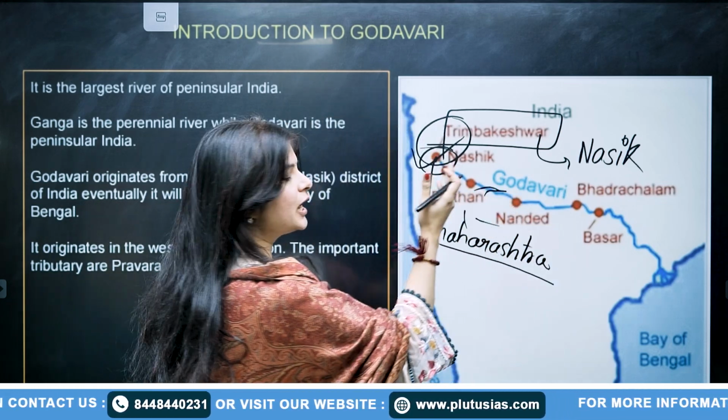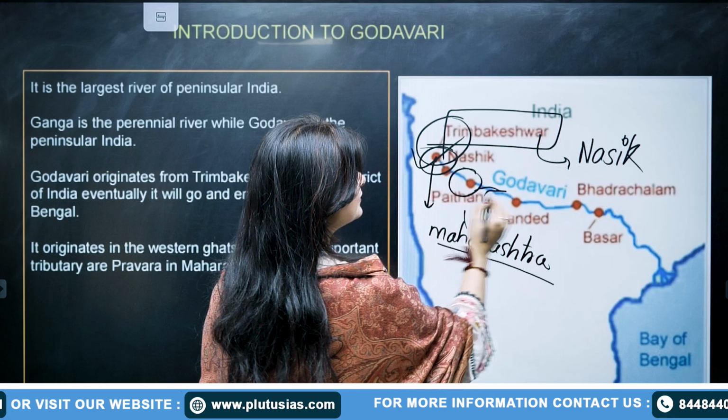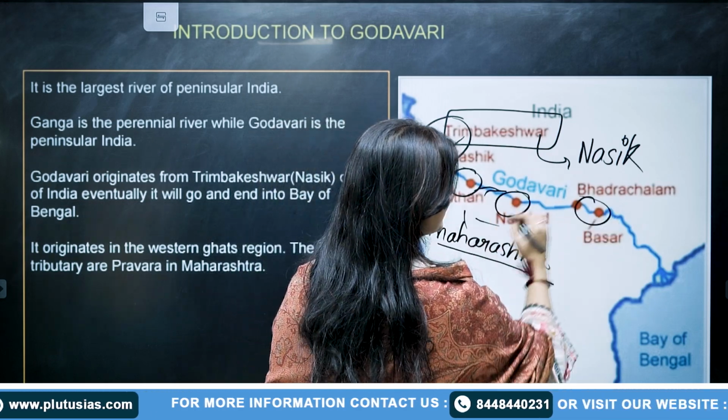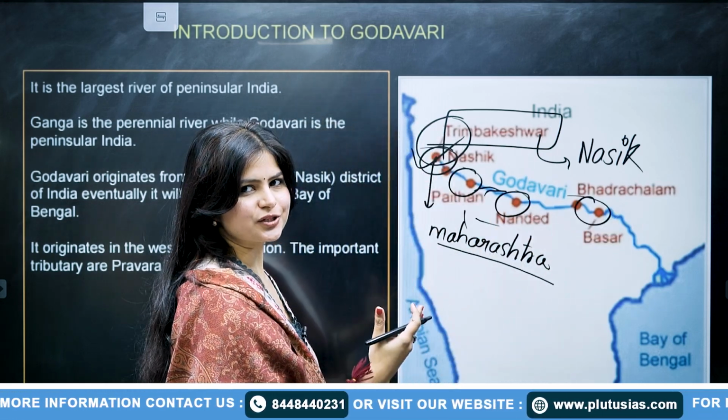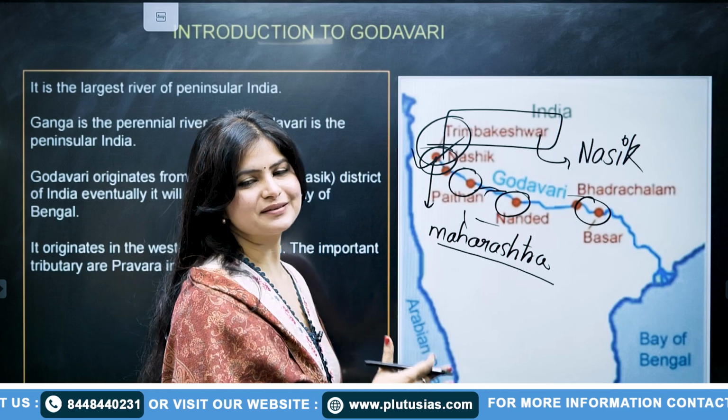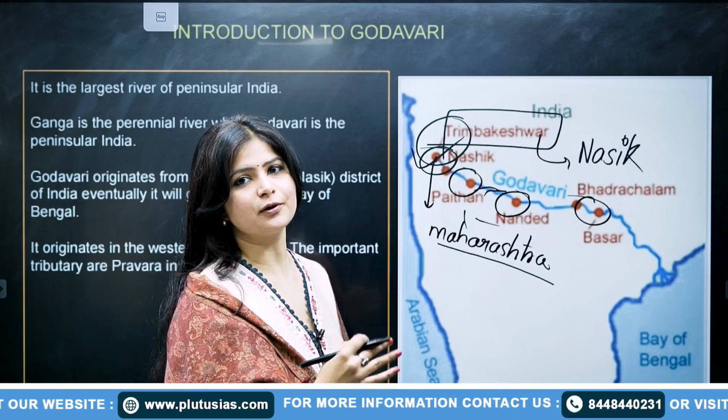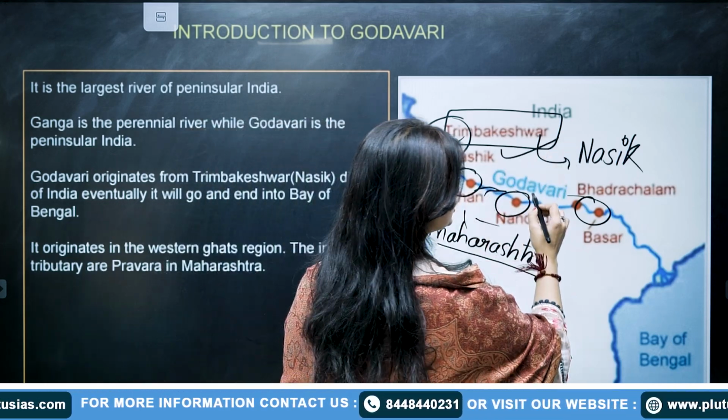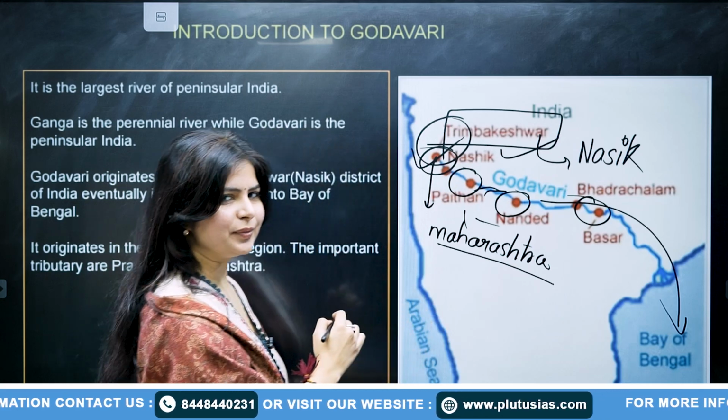There are other important halts, which are Patan, Nanded and Basar. These are important, but the most important point is the origination. So please take care of where it originates and that it drains into the Bay of Bengal.